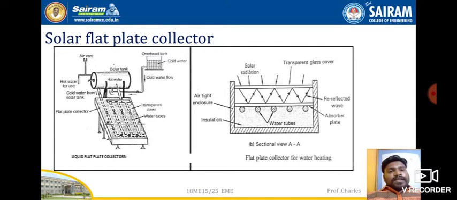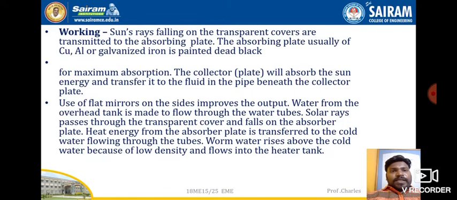So that is why it comes under renewable energy, and it is also called non-conventional energy. So these two things you should understand. Renewable means it can be reused, so that is why the solar flat plate collector comes under renewable energy.